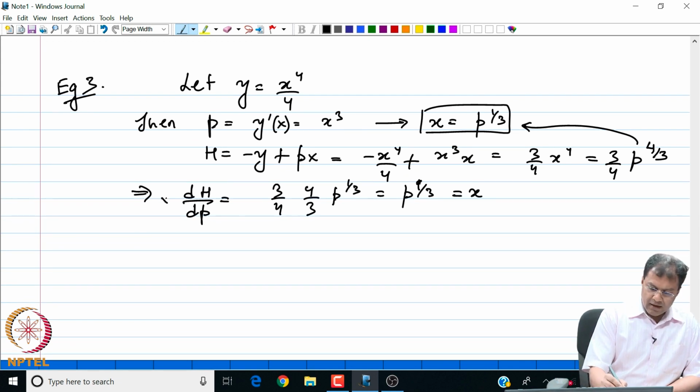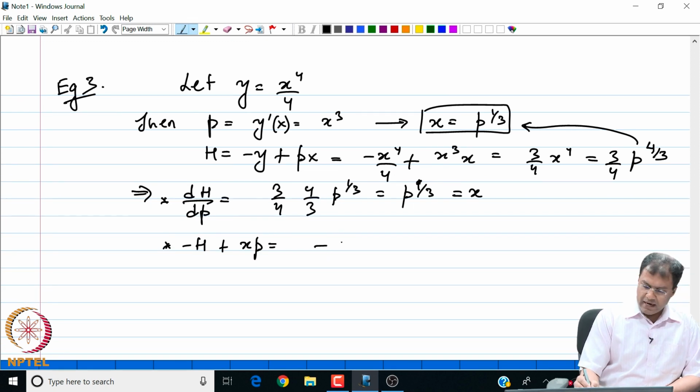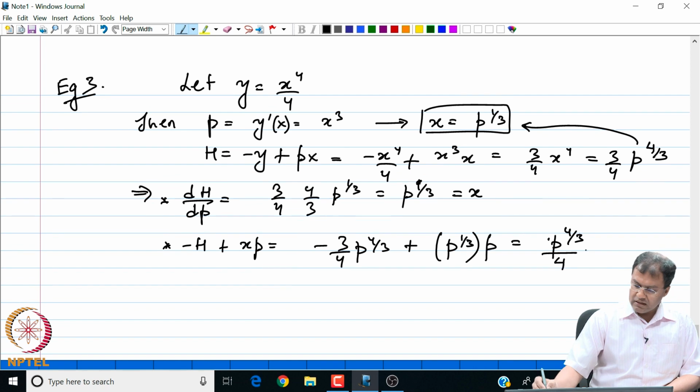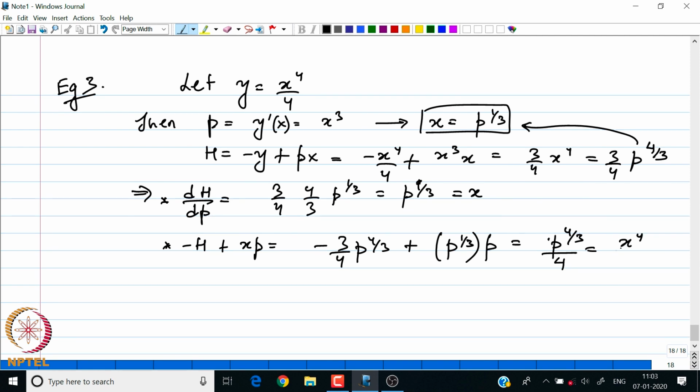And minus h plus xp gives me minus 3 by 4 p to the power 4 by 3 plus x. So, x is p to the power 1 by 3 times p. So, p to the power 4 by 3, I get that this is p to the power 4 by 3 times 1 by 4, right, or this is also equal to x to the power 4 by 4 by definition of x, this is also equal to y. So, I see that this definition is giving me an involution, right.